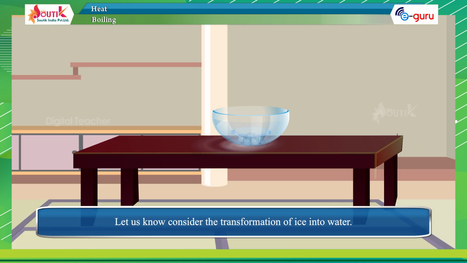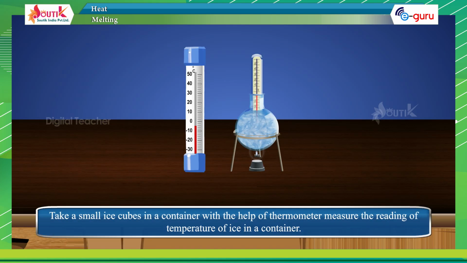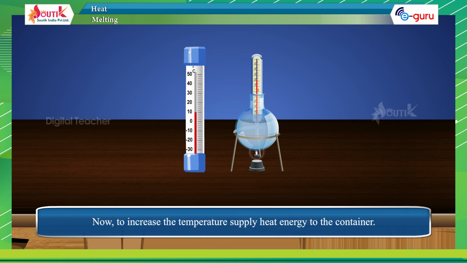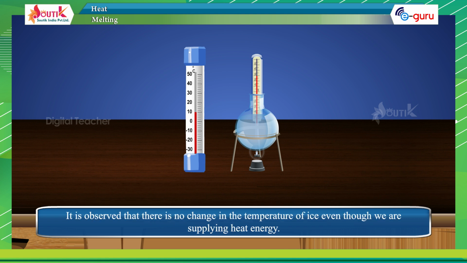Let us now consider the transformation of ice into water. Melting. Take a few small ice cubes in a container. With the help of a thermometer, measure the temperature of the ice in the container. Now, to increase the temperature, supply heat energy to the container. Note the reading shown by the thermometer. It is observed that there is no change in the temperature of ice, even though we are supplying heat energy.